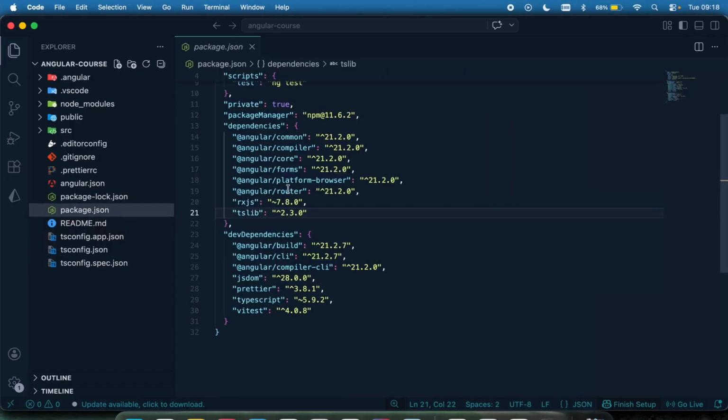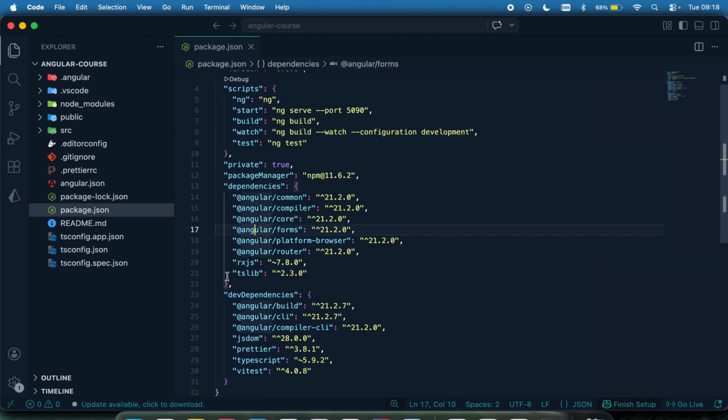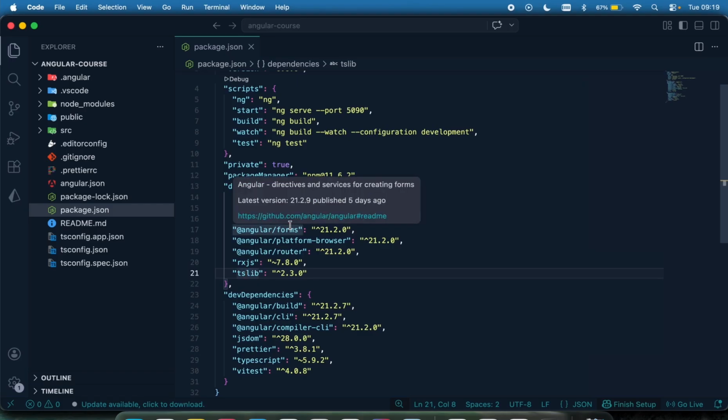Then again, the package.json, which is very important. This contains your project name and the scripts, which are the commands that are used to run your application. You can see them right here. Then we have the dependencies. These are the libraries you need to build your application. You can see we have the forms, the core, the common. We're going to be using each of these dependencies, and we're going to be learning each of them. So the common, the compiler, the core, the forms, the router, RxJS, TS. These are the things that we need to actually build our project. They are the tools that we need to build anything we want to build using Angular.